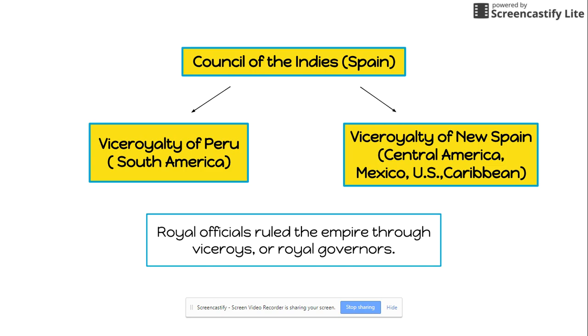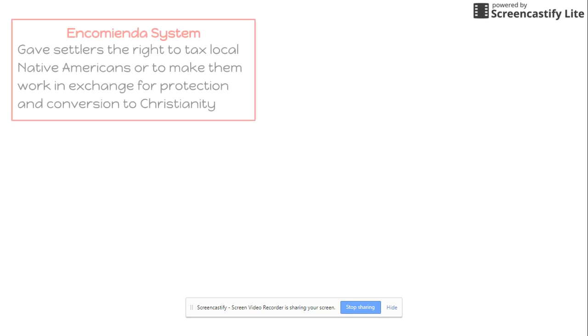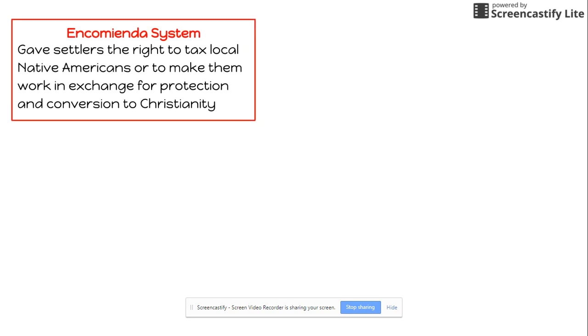Now, settlers who came over to these colonies in the New World were able to gain land through what was known as an encomienda system. Right? This encomienda was a grant of land. It was a royal grant of land where the king and queen granted you this piece of land. And through the encomienda system, the settlers were also given the authority to tax any Native Americans that were on the land.